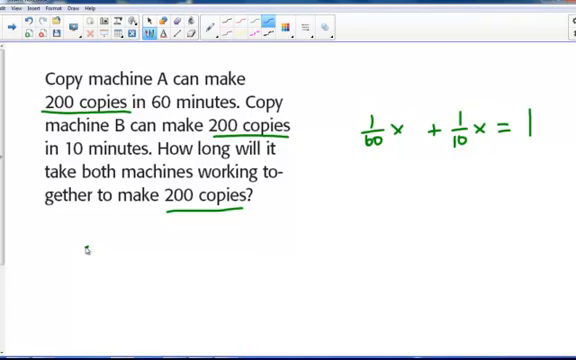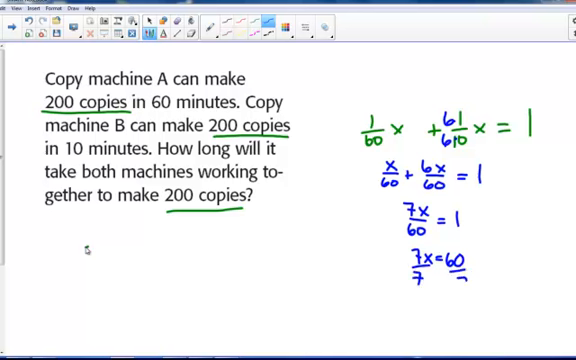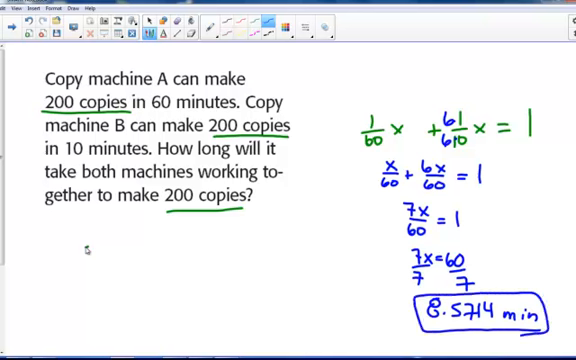So let's multiply this by 6 to get a common denominator. So x over 60 plus 6x over 60 equaling 1. That's 7x over 60 equaling 1. So 7x is equal to 60. Now, we get 8.5714 minutes. Now, this does make sense because if the one can do it in 10 minutes, if it has